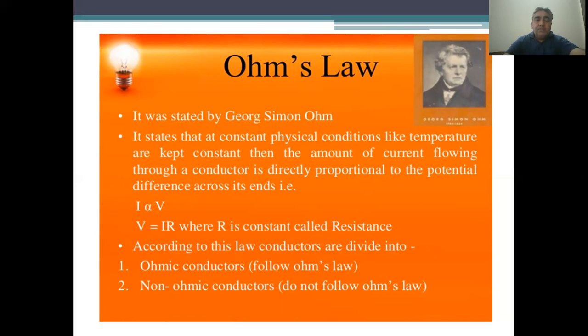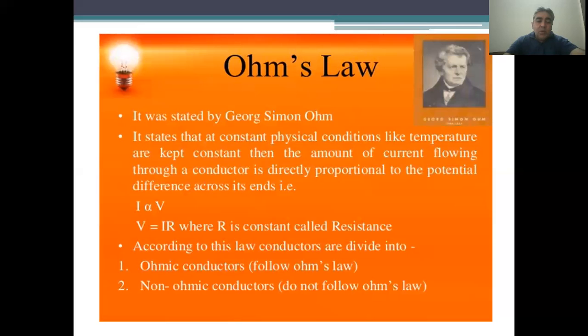The amount of current flowing through a conductor is directly proportional to the potential difference across its ends. I is directly proportional to V. V is equal to IR, where R is a constant called resistance.